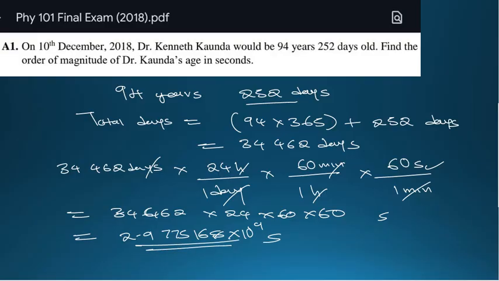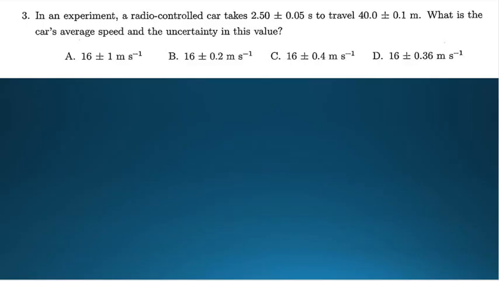Now that the question is to find the order of magnitude, the order of magnitude is just the power of 10. The answer which we found, we convert into scientific notation, and we take the power of 10. This answer is already in scientific notation, so we get 10^9 as our order of magnitude. As simple as that.